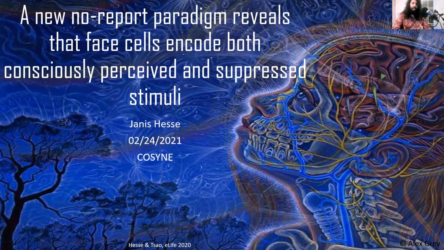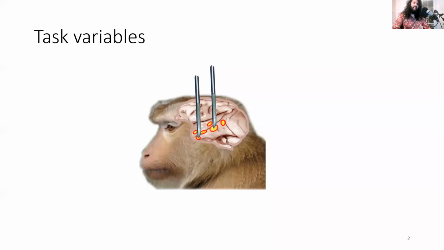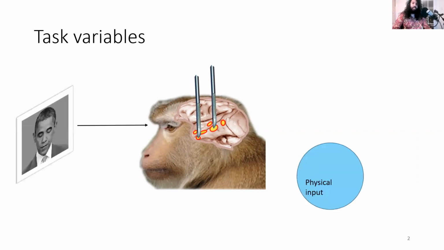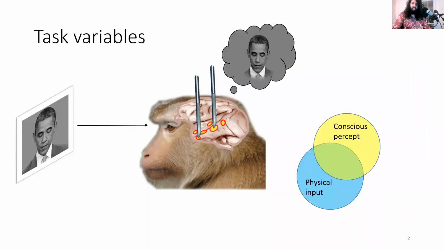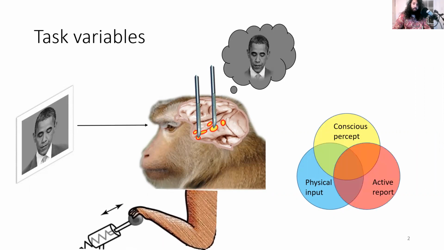First, some background. How can we distill neural correlates of conscious perception rigorously? In a typical task, there are at least three variables to be represented. First, a monkey views an image, which causes visual processing of the physical input, regardless of whether the monkey becomes conscious of it or not. Then, the image may evoke the conscious percept of, for example, a face. And then, the monkey may report that he saw a face. If a neuron fires during this task, how do we know it represents conscious perception rather than the other two factors?